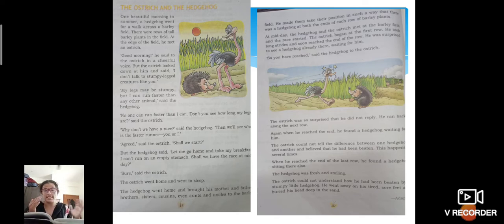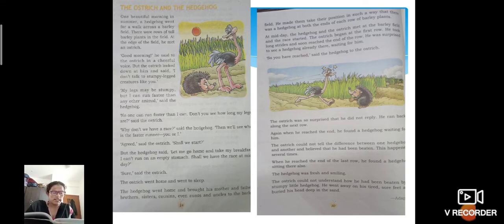So now, then and there itself, the ostrich was ready to start the race because he was sure that he could run faster than the hedgehog, right? But the hedgehog said, let me go home and take my breakfast. I can't run on an empty stomach. Then he said, oh my god, in the morning I did not have anything. I'll go home and have some breakfast and then I'll come back and we will have our race in the midday. I have already told you what midday is. Midday means in the noon. Then he said, okay, after going home, I'll just have my breakfast and come back at midday. Then we will start our race.